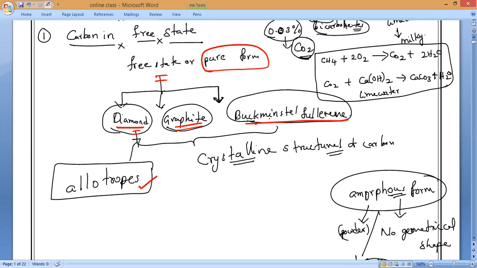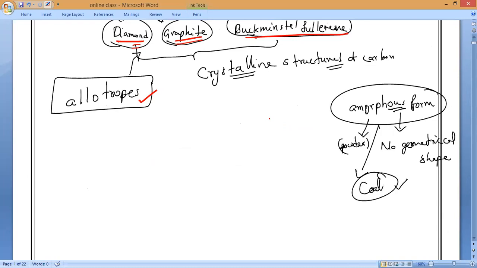You can take many examples. Suppose phosphorus is present as red phosphorus and yellow phosphorus. Same chemical formula, but different physical properties, is what we call allotropes. Be very careful with that.